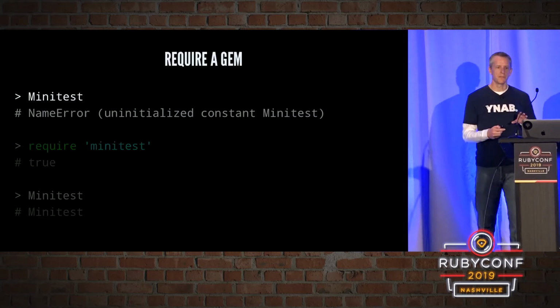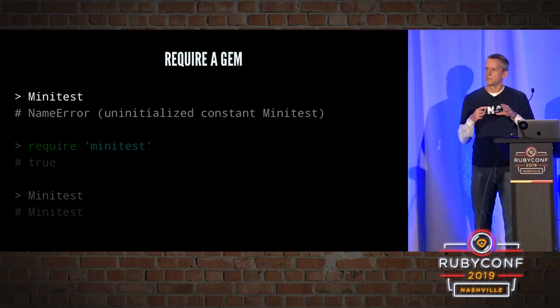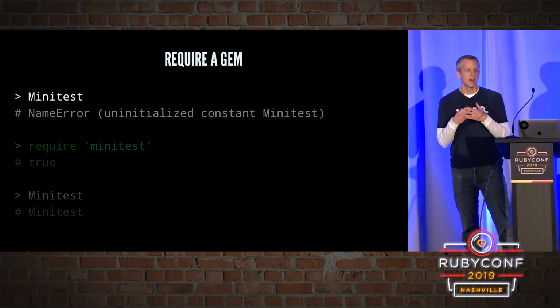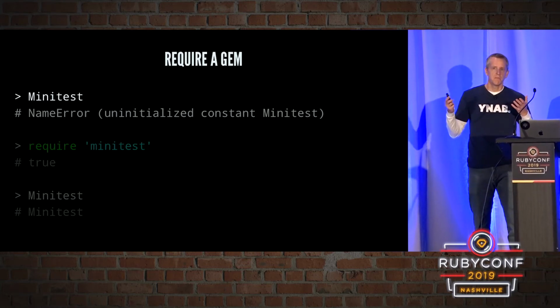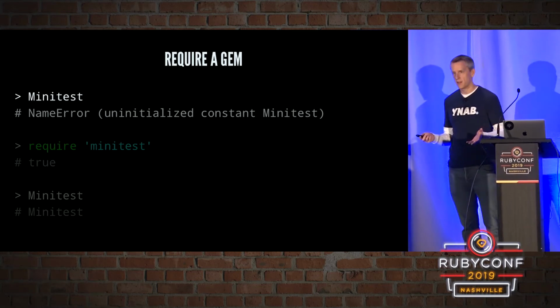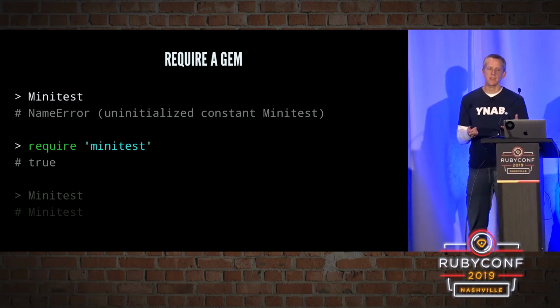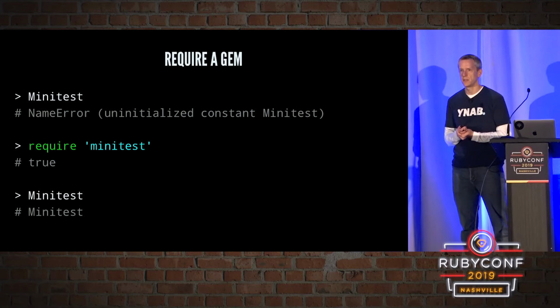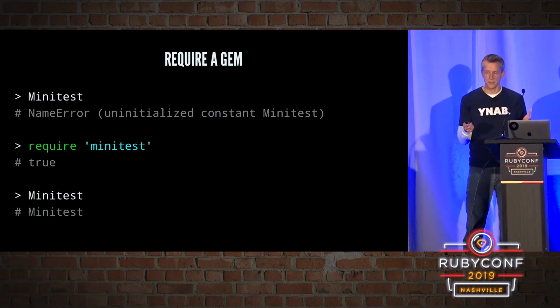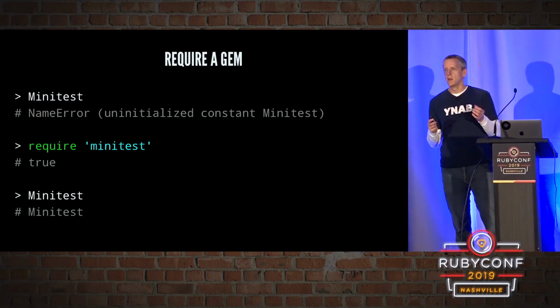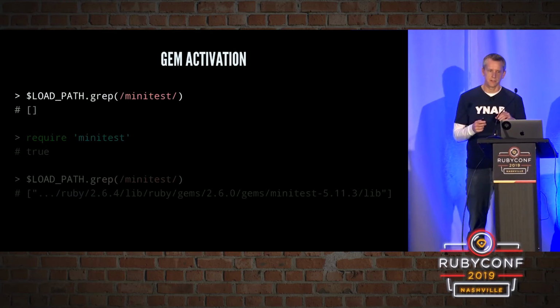So that's requiring a standard library. Requiring a gem looks very similar. So MiniTest is a gem. If I've got it installed on my system, if I try to use it without requiring it, it's going to be an error. I need to require it. And once I require it, I can use it. This looks, on the surface, identical to requiring a standard library. But there is a subtle difference.